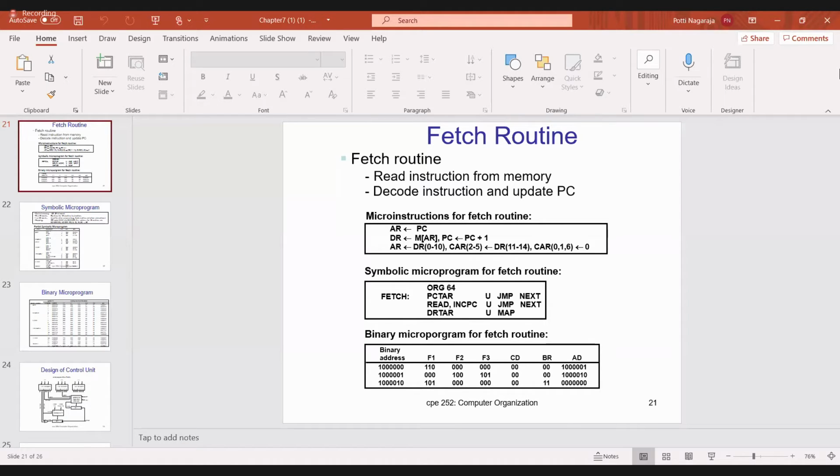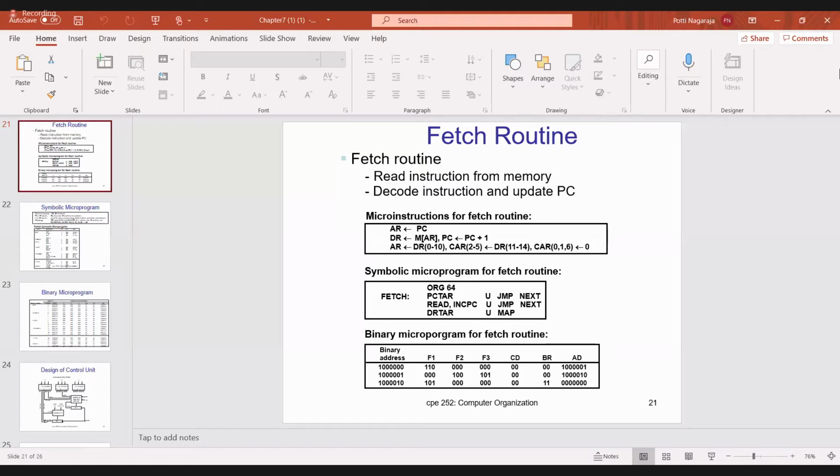So control memory contains the 128 control words, and each control word contains one microinstruction. A sequence of microinstructions is called a microprogram, and each microinstruction size is 20 bits.